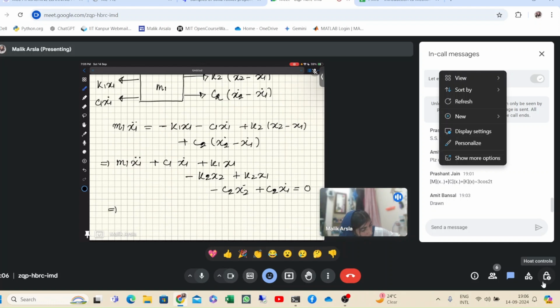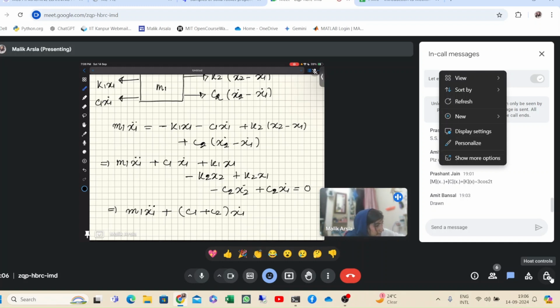So now when I simplify it, it will be m1 x1 double dot, then plus the x1 dot terms we can write together, it will be c1 plus c2 x1 dot. Now for x2 dot there is only one term, so let it be for now.